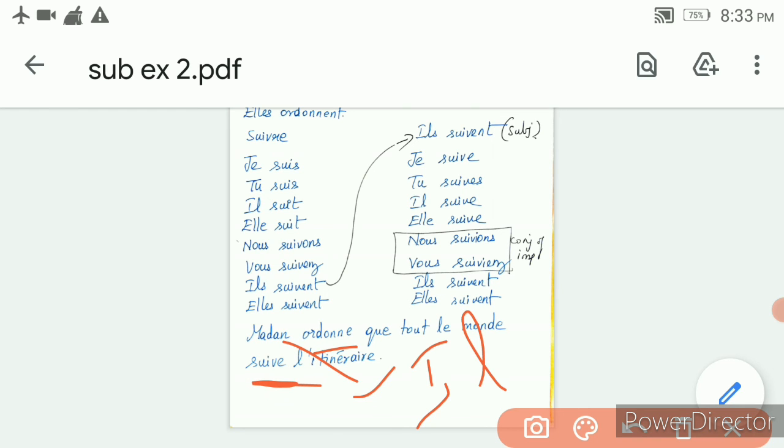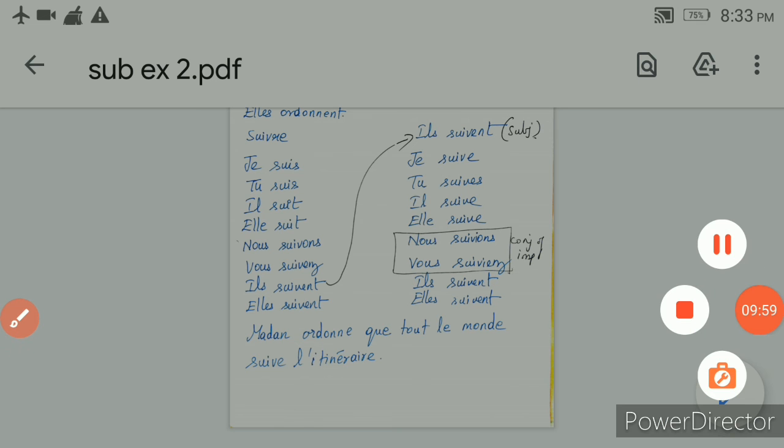Okay, suive. Tout le monde means you have to take il conjugation only, because le monde is given in the sentence, so you have to take the il conjugation here and write the suive here. Got it? So this is how you have to write the subjunctive.